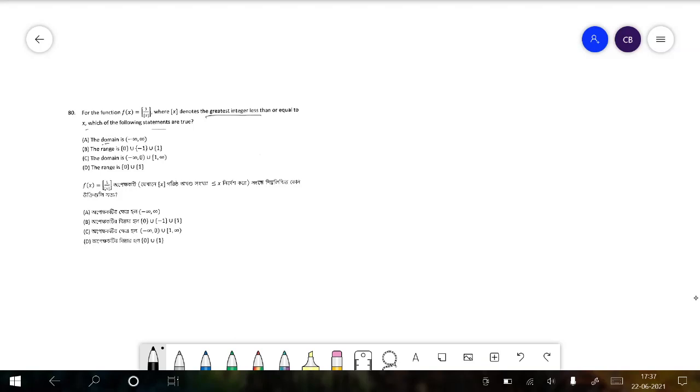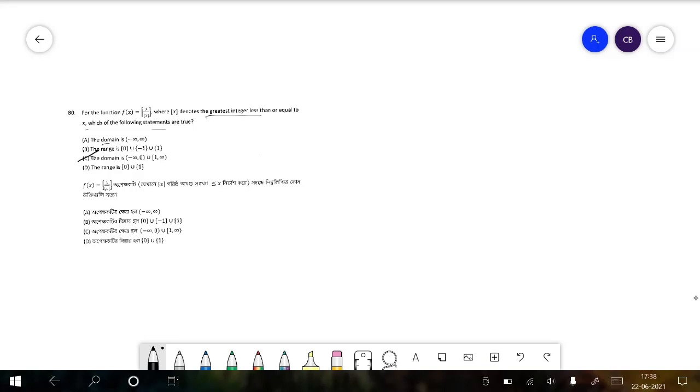Now this is not defined when box x is equal to 0, because 1 by 0 becomes undefined, and therefore we have to say box x not equal to 0, which means x does not belong between 0 and 1. So the domain is minus infinity to 0 with an open bracket, because even if it is 0, box of x is 0, and a close bracket at 1, because if it is 1 then box x is 1, then there is no problem. Then again there is a question of range.